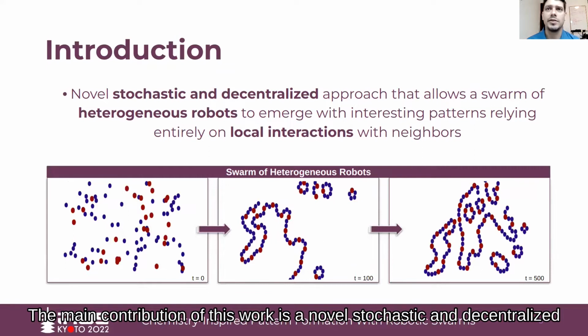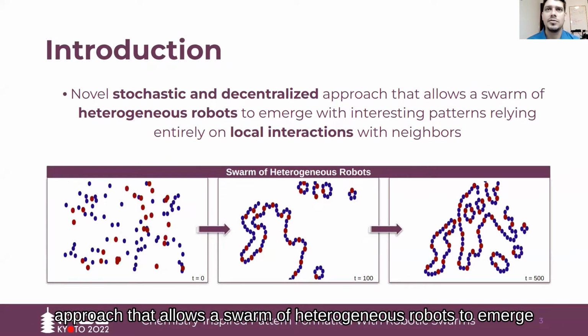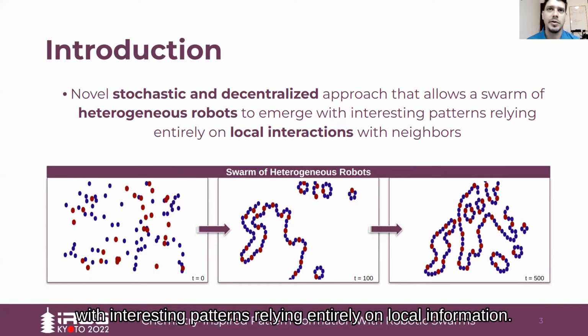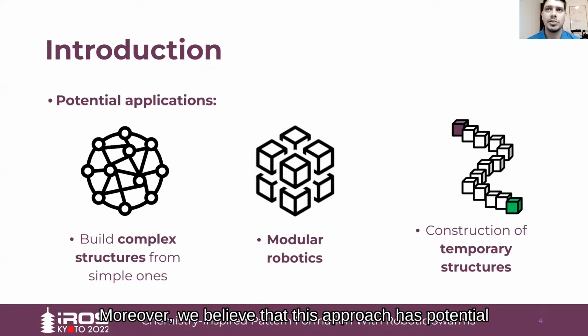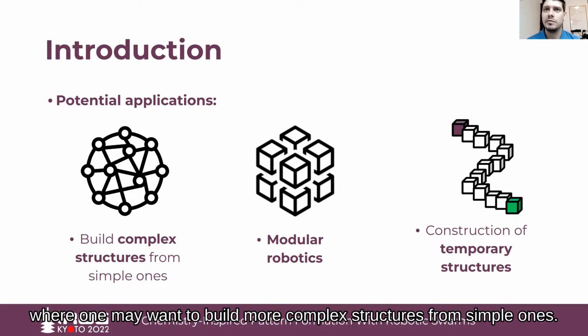The main contribution of this work is a novel stochastic and decentralized approach that allows a swarm of heterogeneous robots to emerge with interesting patterns, relying entirely on local information. Moreover, we believe that this approach has potential use in various scenarios, especially those where we want to build more complex structures from simple ones.